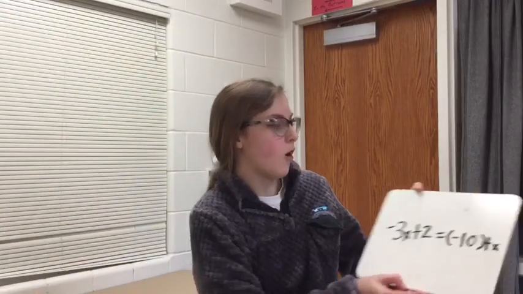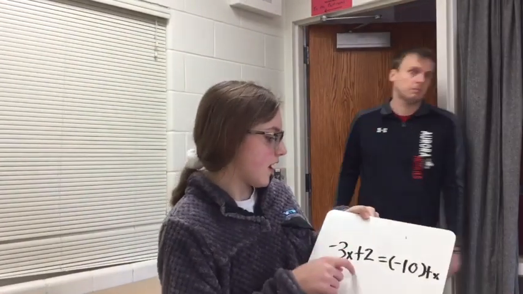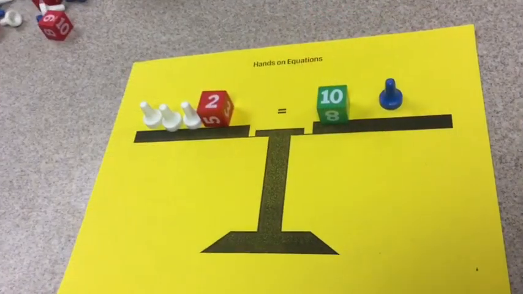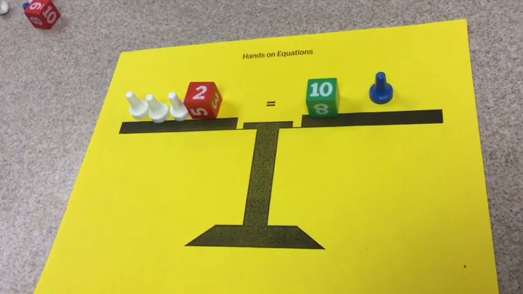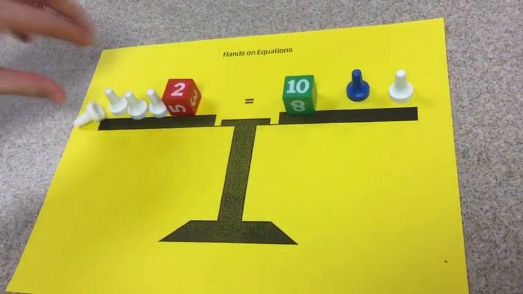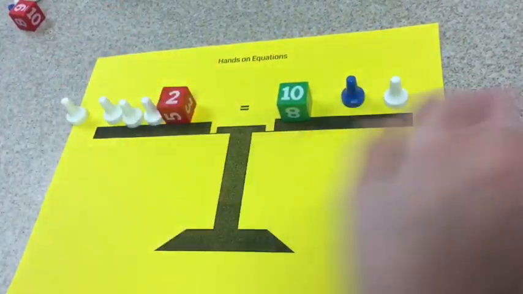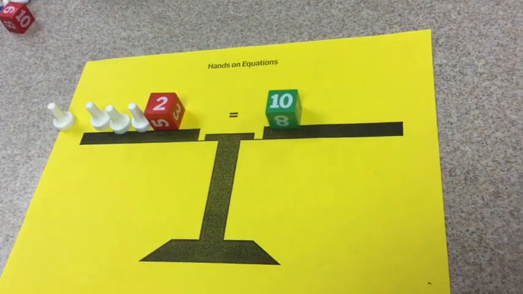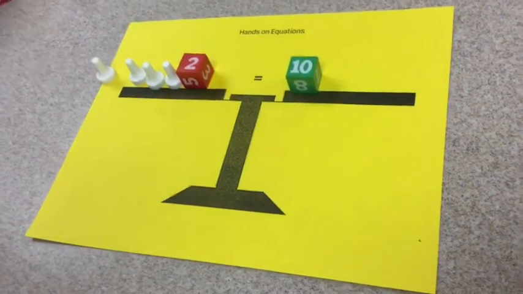Okay, so our next problem is the opposite of 3x plus 2 equals negative 10 plus x. Okay, so to do pairs of 0, we're going to have to bring in a white on each side. So I'll add a white here, and I will add a white there. Oh, that fell over. Okay, pair of 0.